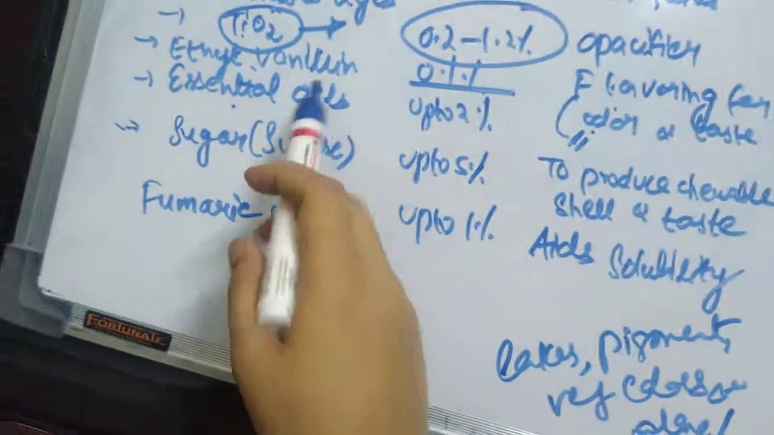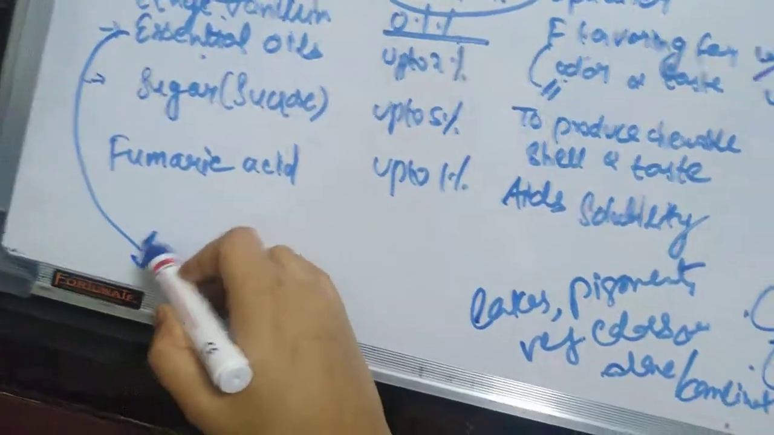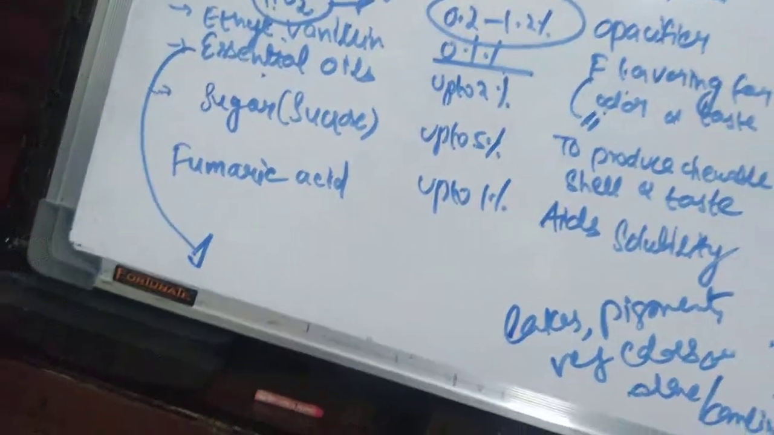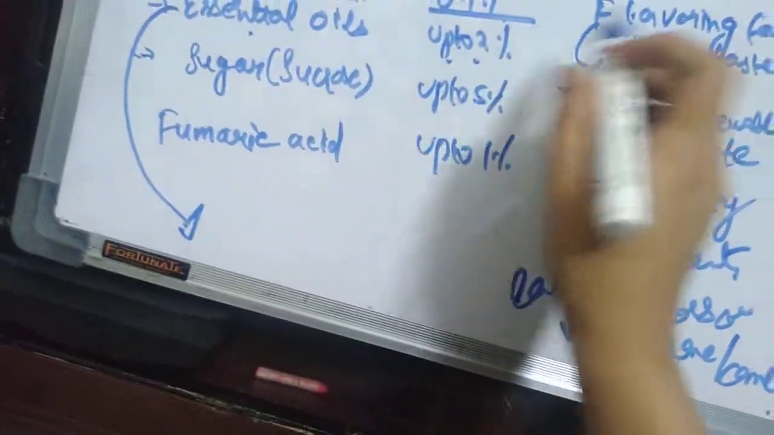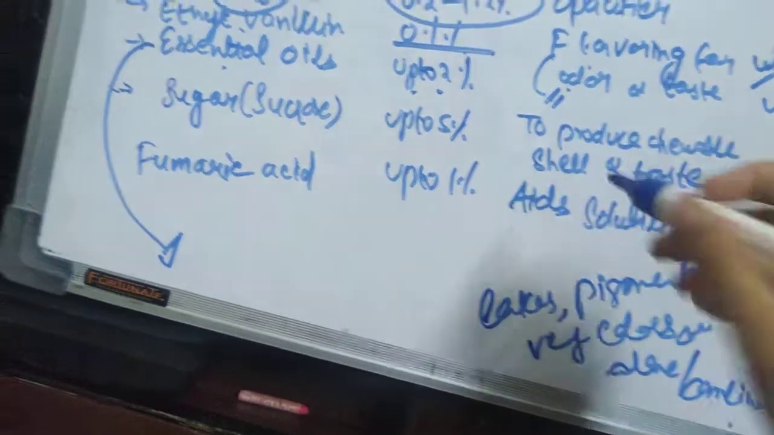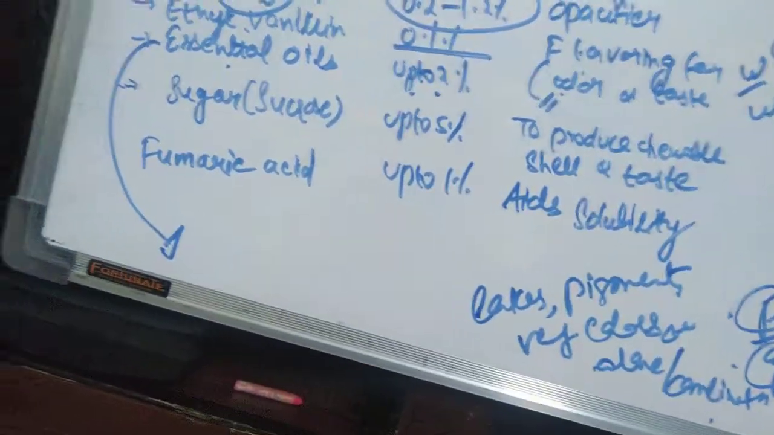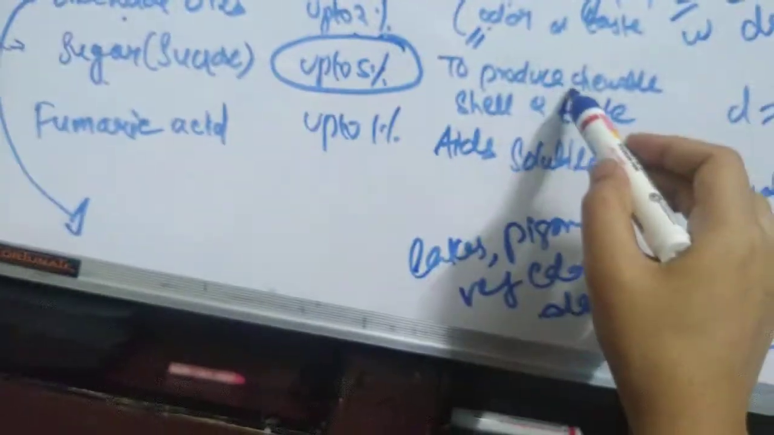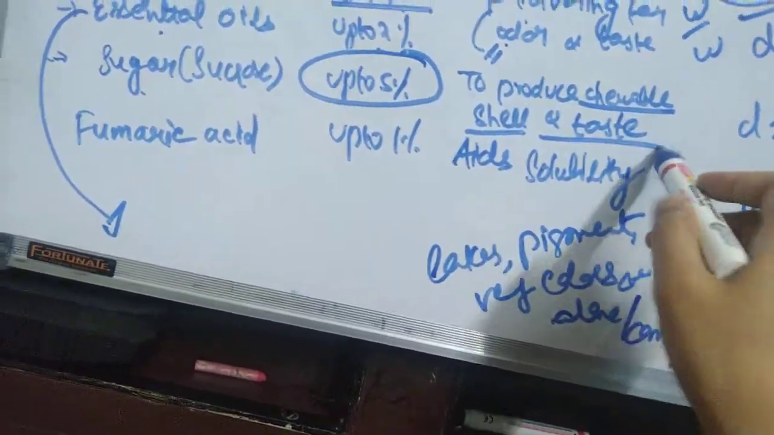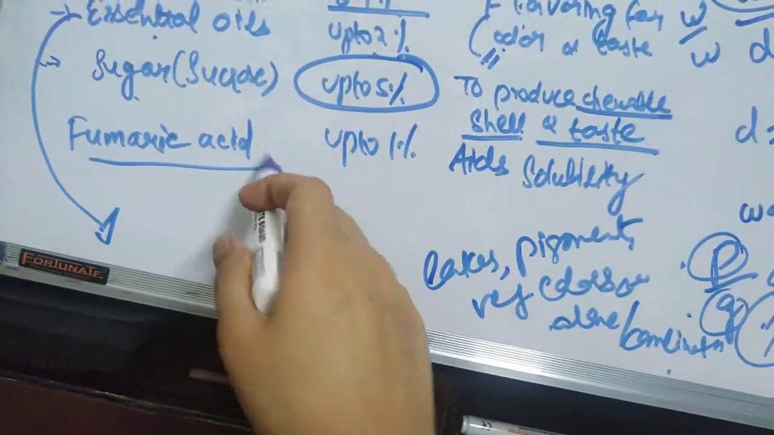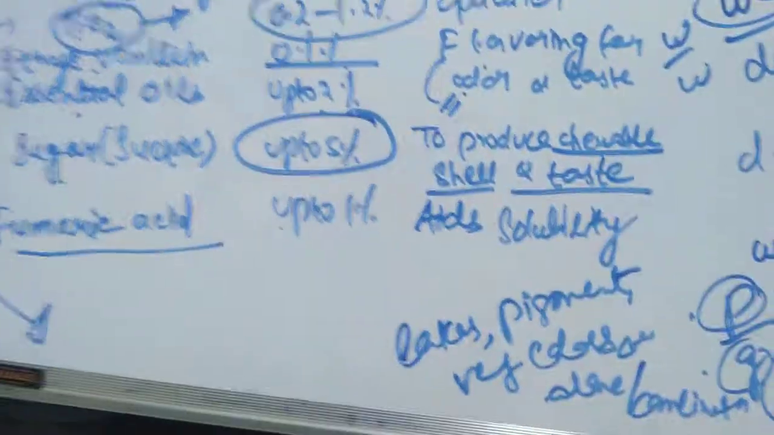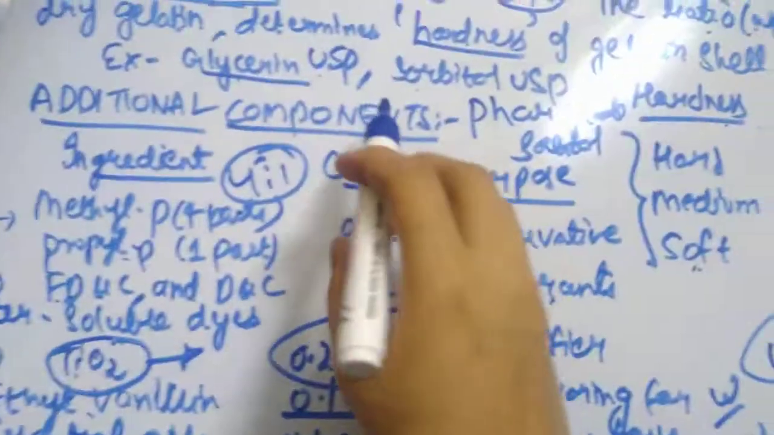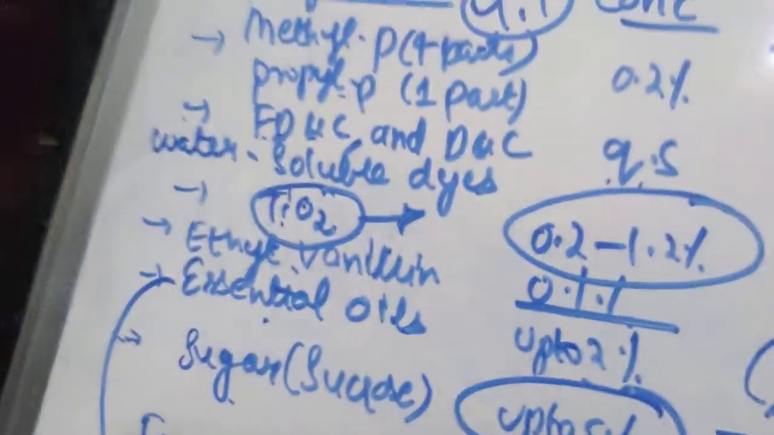Next, essential oils. You have any flavoring oil, cinnamon oil, vanillin oil, peppermint oil. They can be used up to 2%. They also act as a flavoring agent to give a pleasant odor and taste. And sugar, sucrose, is used in a concentration of 5% to produce a chewable shell and taste. Next, fumaric acid, it is used in a concentration of up to 1%. It aids solubility.